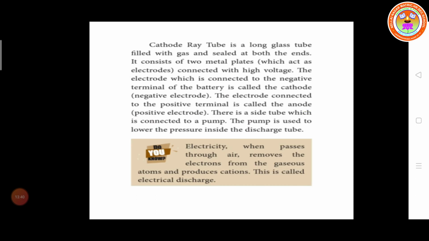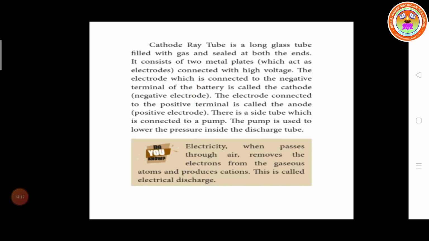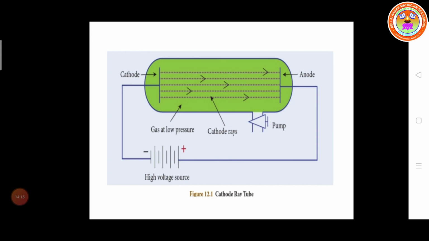So when electricity passes through the air, it removes electrons from the gas atoms and produces cations. This is called electrical discharge. So this is the description of the cathode ray tube.